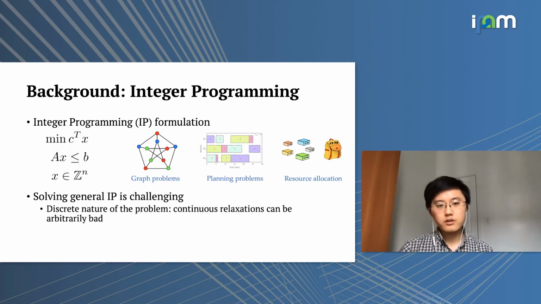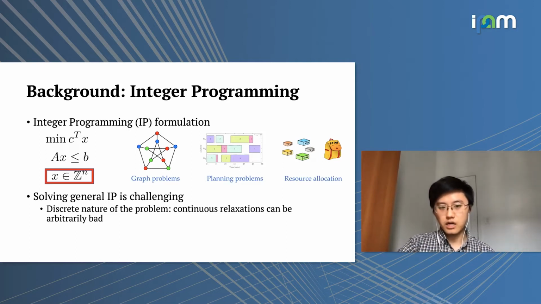But in general, solving a general integer programming problem is very challenging. It's mainly because of the discrete nature of the problem, because of this constraint that we have here that makes solving this problem much more difficult. So if we try to do a continuous relaxation of this original problem and try to, for example, solve it with a continuous approach, the final solution that we get can be arbitrarily bad in the worst case.